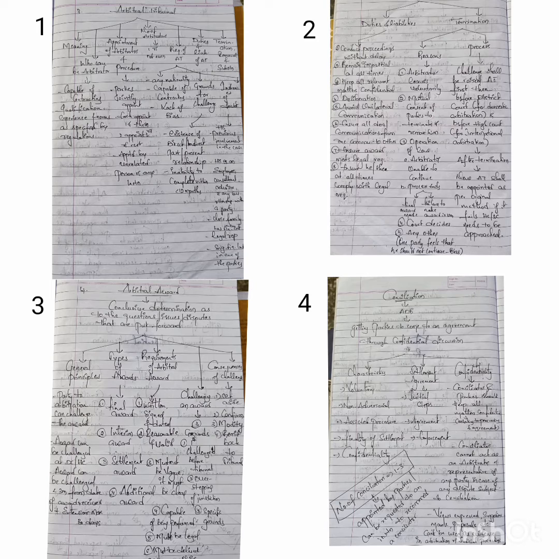Means parties are already in a state of mind to reach the settlement. So this conciliator will support them to come to a solution, to arrive at a solution. Next, coming to the fourth characteristic, finality of settlement. The outcome of proceedings here is final and binding on the parties.